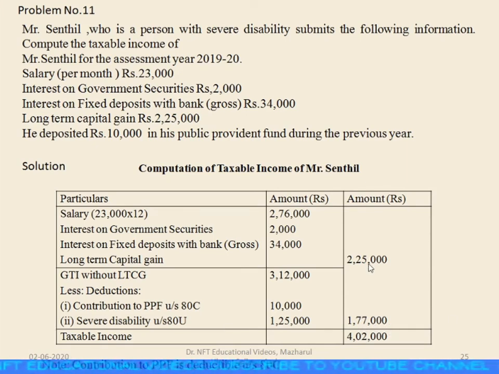Along with that, the long-term capital gain given here is 2,25,000. We add up the long-term capital gain as well as the gross total income after deductions of 1,77,000. We get the taxable income of rupees 4,02,000.